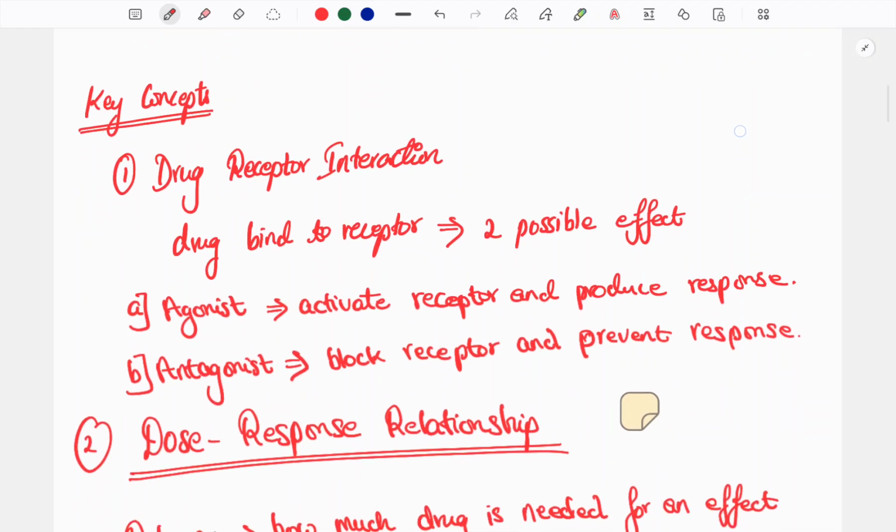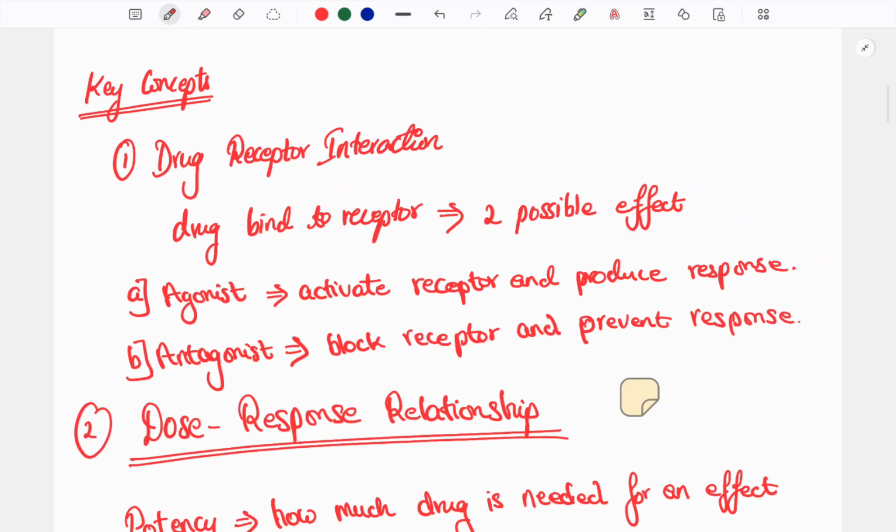In pharmacodynamics there are some key concepts which we'll talk about. The first one is drug receptor interaction. Why do we talk about these concepts? Say there is a drug, X drug.